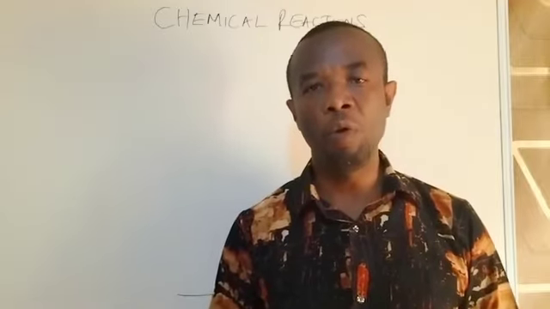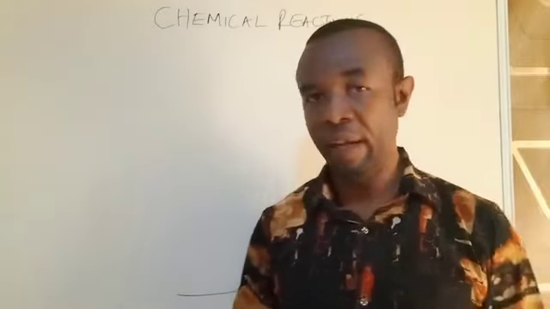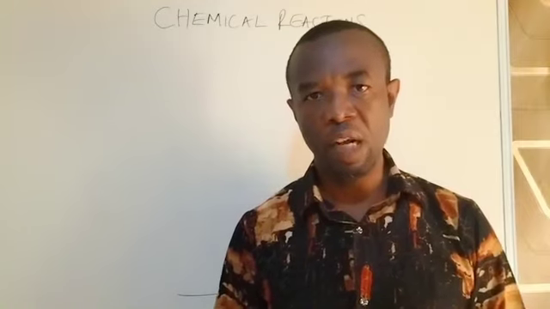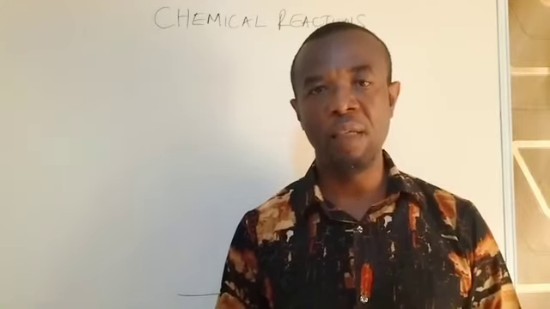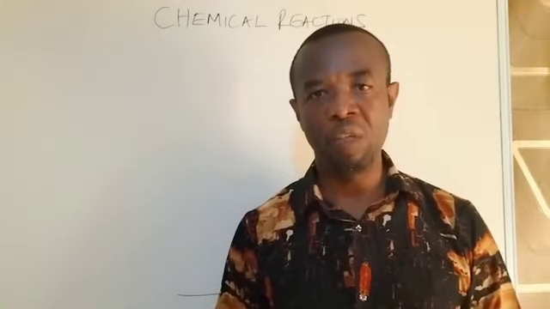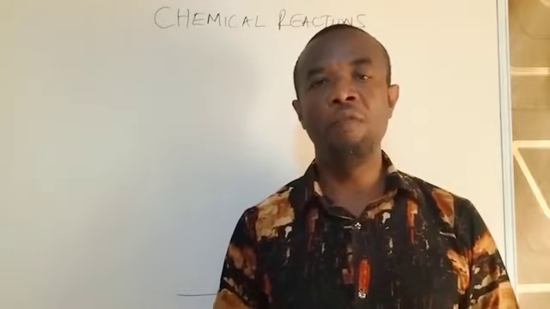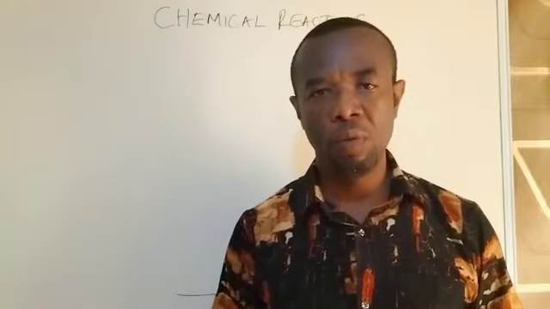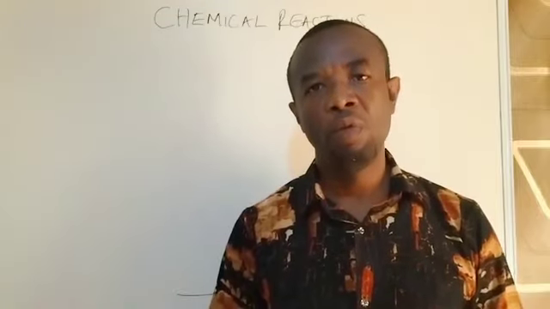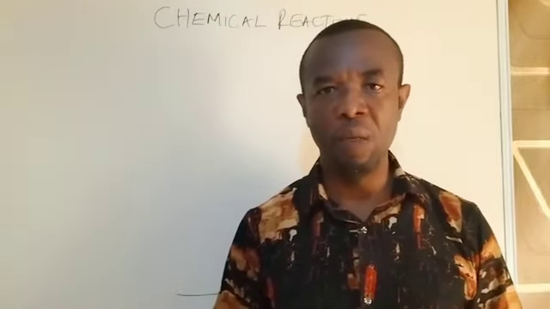So today we're going to start off with chemical reactions, an important aspect of chemistry. As I said, you can't talk about chemistry without reaction. Chemistry deals with reactions or reactivity. So every day we come across reactions. What do I mean by reactions? Chemical changes taking place.